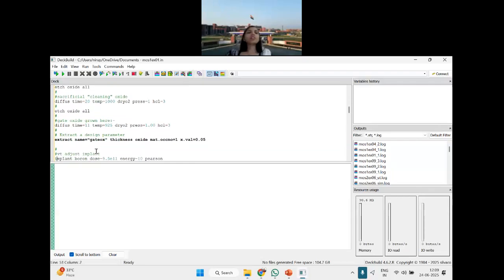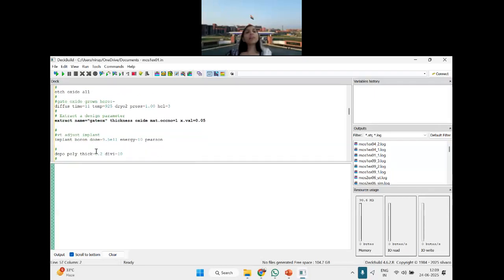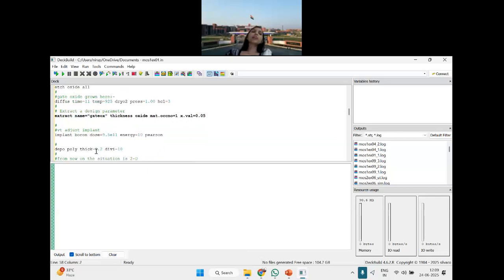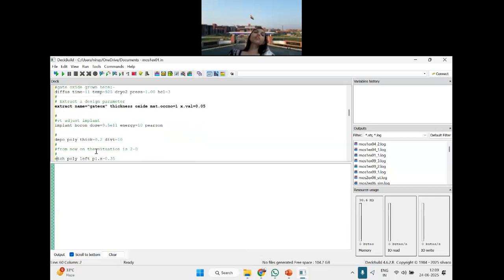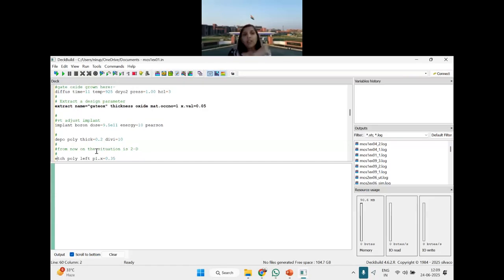Then I'll extract the gate oxide thickness. Then now I am doping it with P-type. Then I am depositing a thick poly. Deposit, poly, thick, divi: what does it mean? All these are the syntax. Deposit a polysilicon of thickness 0.2 micron, divi with a thickness of 10.